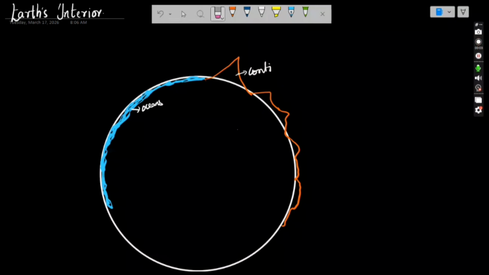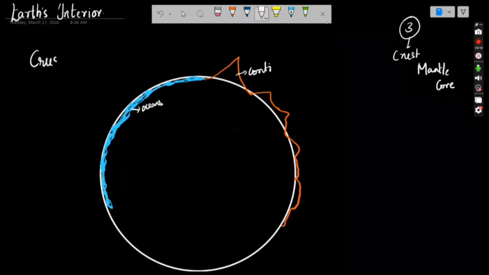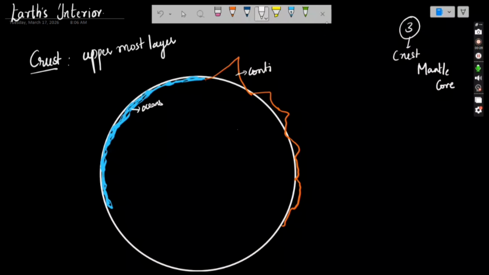So in this lecture, we'll be speaking about Earth's interior. We know that Earth is divided into three layers: crust, mantle, and the innermost layer is core. Today we'll be speaking about crust. Crust is the uppermost layer, right? And we'll be having two different types of crusts. Crust will be different in oceans and crust will be different in continents.